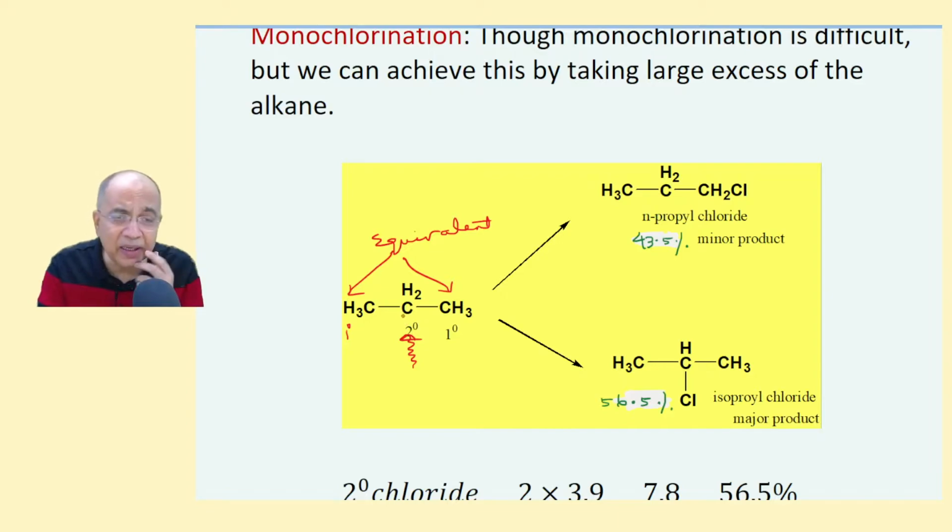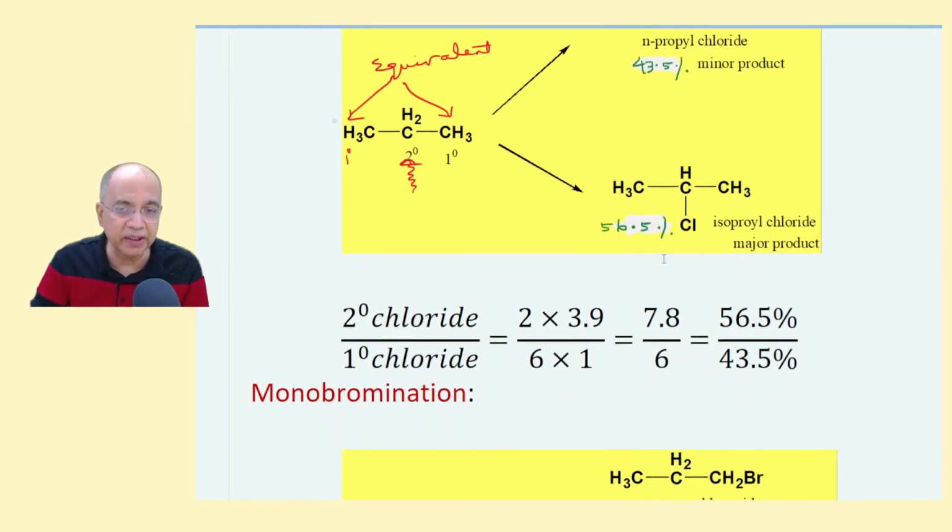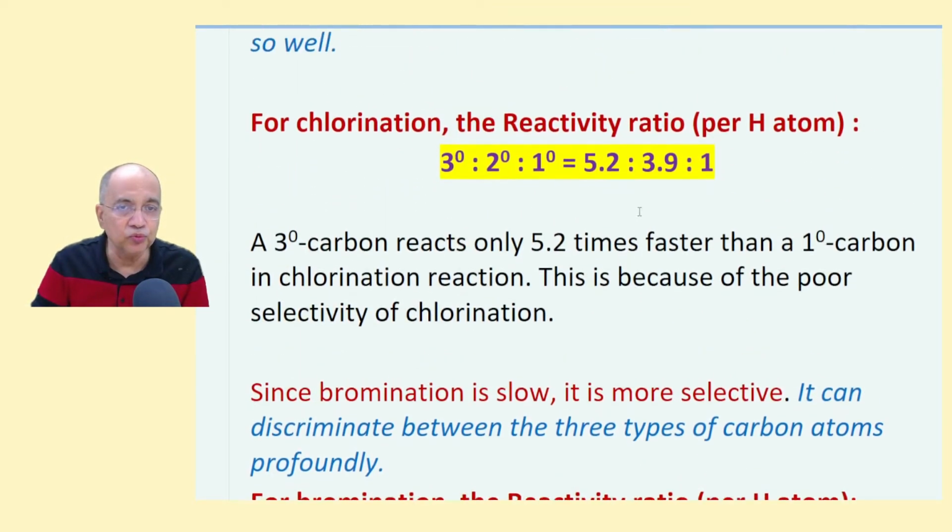And as expected, the 2 degree is more reactive than 1 degree. So it is 56.5% 2 degree isopropyl chloride, and in comparison, the 1 degree product, that is n-propyl chloride, is 43.5%. But how could we calculate this percentage from this ratio?